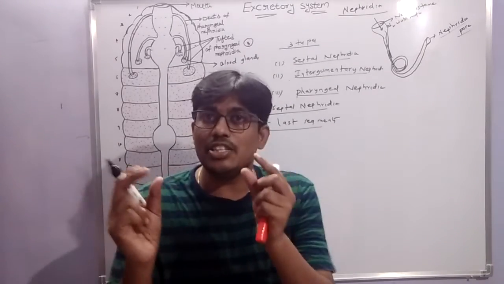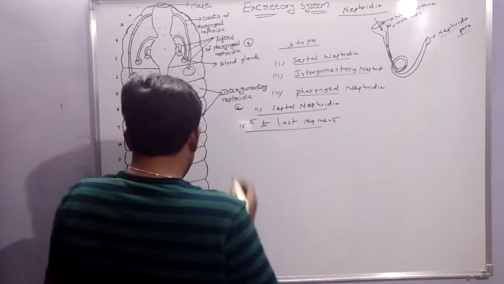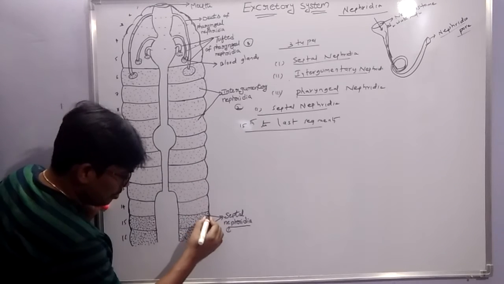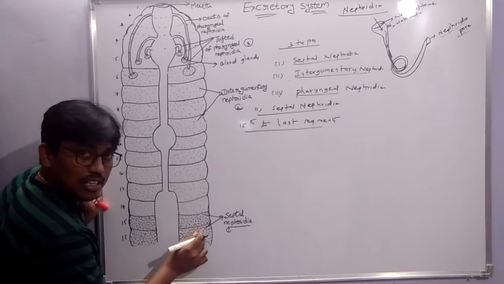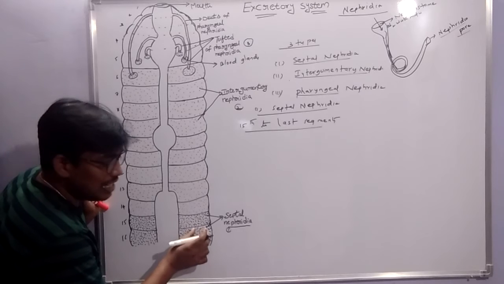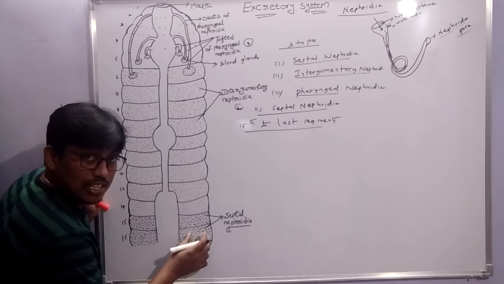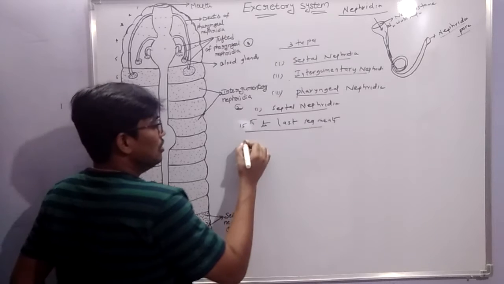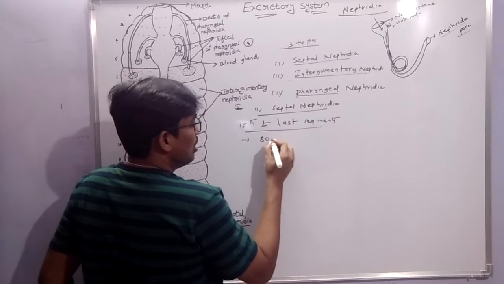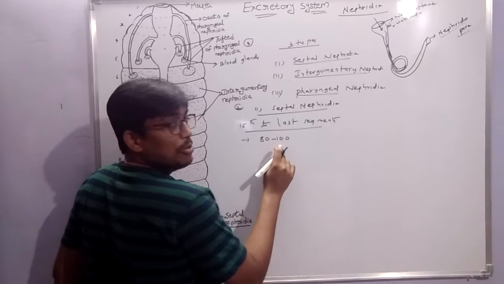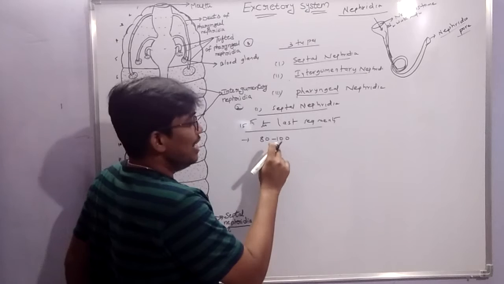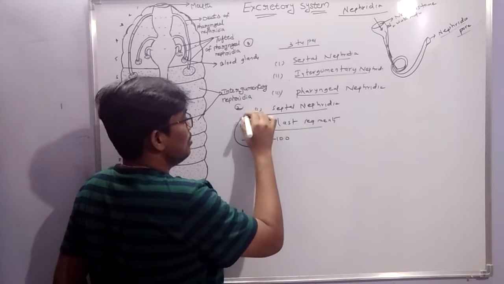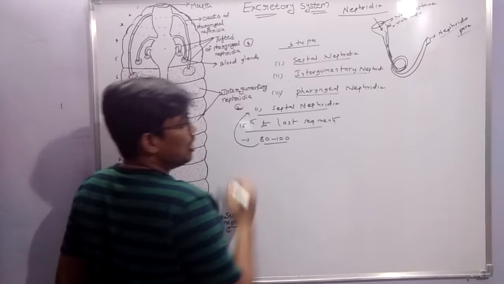Septal nephridia are attached to the septum. Septum means segments. Each septum contains 80 to 100 nephridia. How many members does each segment contain? 80 to 100.